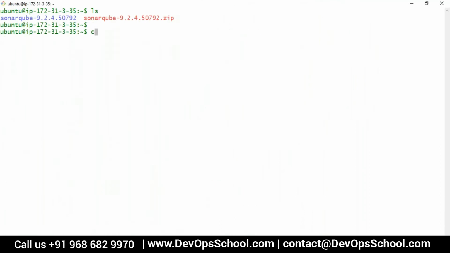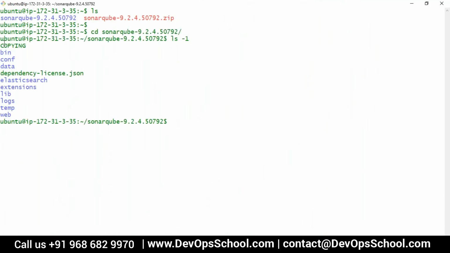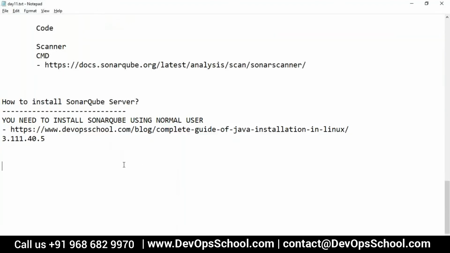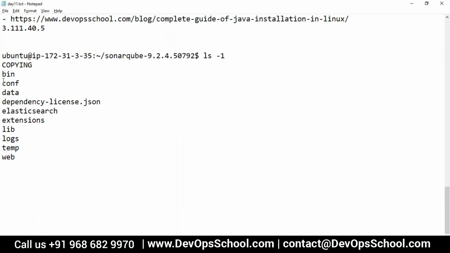Now you should know this directory structure, okay? What exactly is this? Understand that this is the place where you have a default database, which is H2 actually. H2 is the default database. I'll try this H2 database sometime.